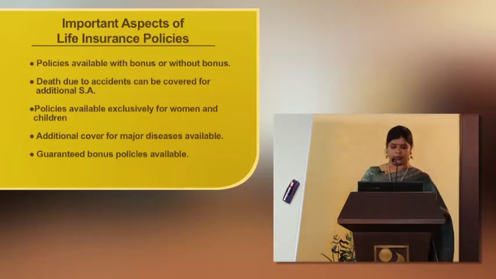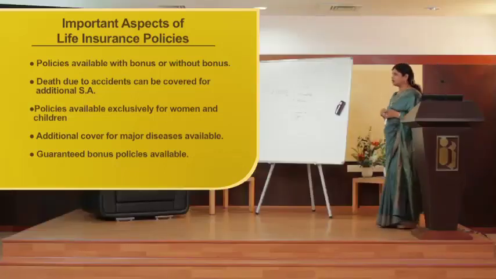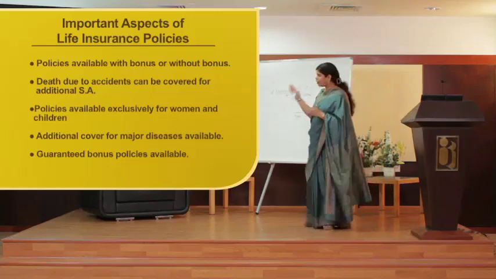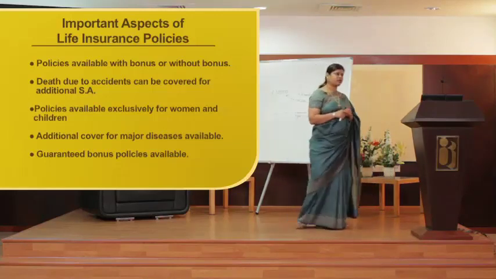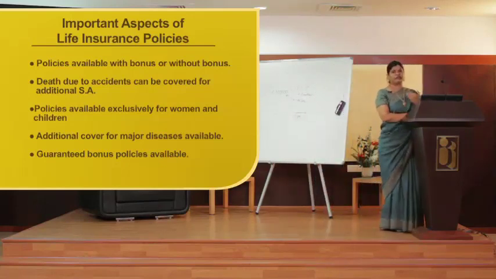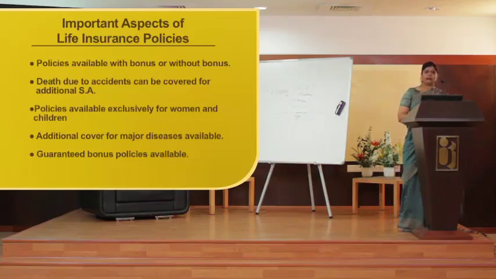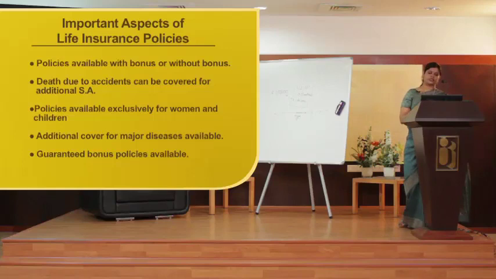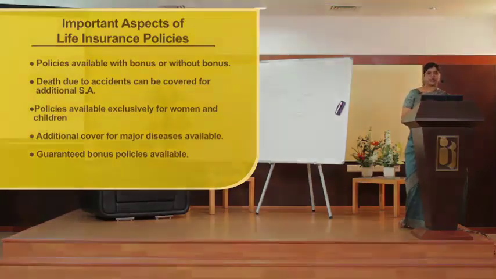The policies are available exclusively for women and children. There are specifically certain policies which are meant only for women and for children, right? So depending on the requirement, if I want to cover my child, I have separate policies which are available exclusively for them. Additional cover for major diseases is also available, and guaranteed bonus policies are also available. So these are the basic add-on features of life insurance policies which are there in the market.